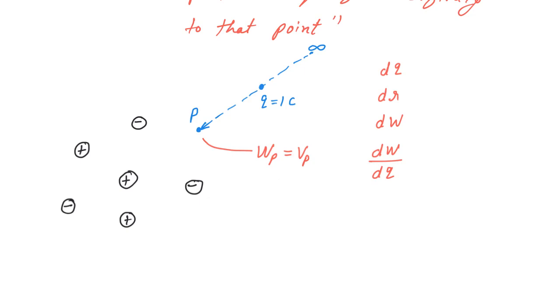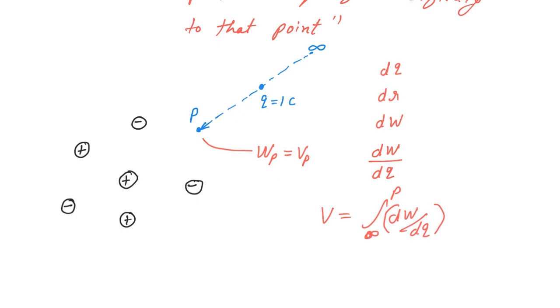So this becomes work done on unit charge. When you divide it by the charge itself, it becomes work done on unit charge. Now to find the potential, we need the work done on a unit positive charge from infinity to point P. So for finding potential, we will take V equal to the integration from infinity to point P of dw by dq. This is how we will find the potential.